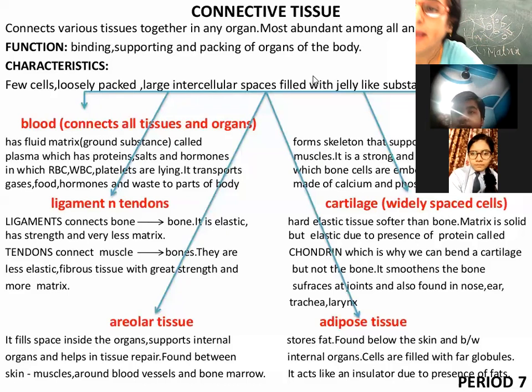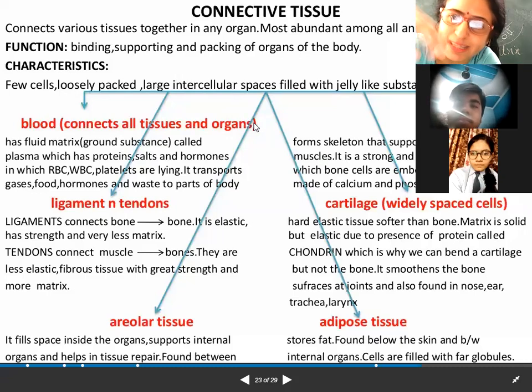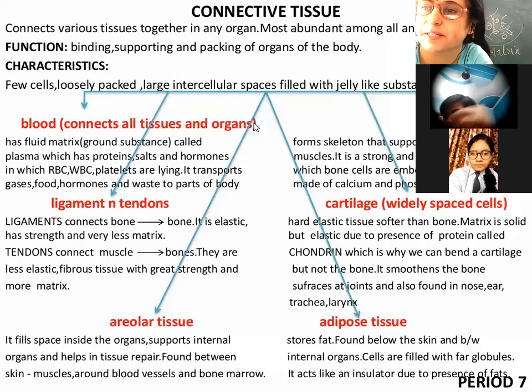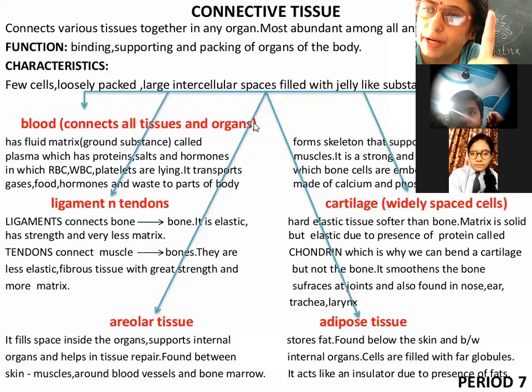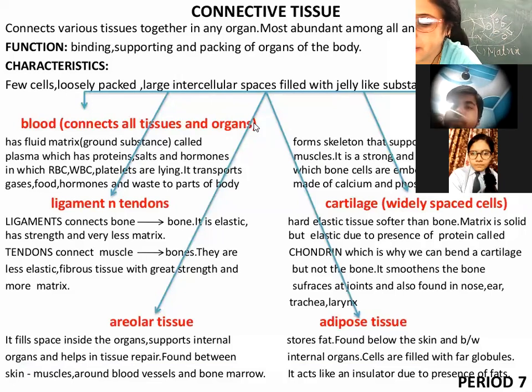Have you ever seen a Christmas pudding? Pudding is a jelly-like substance in which the dry fruits are present. In the same manner, connective tissue is also a jelly-like substance called matrix, in which the cells are embedded. Is it clear? What is matrix? Ma'am, but where is the connective tissue present?